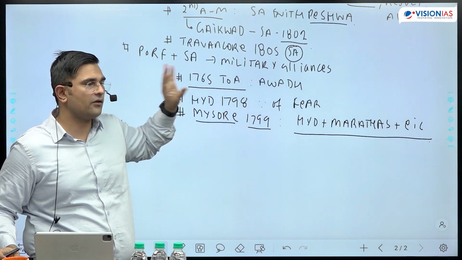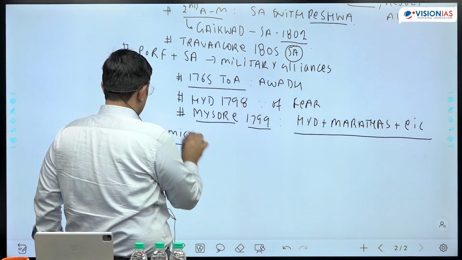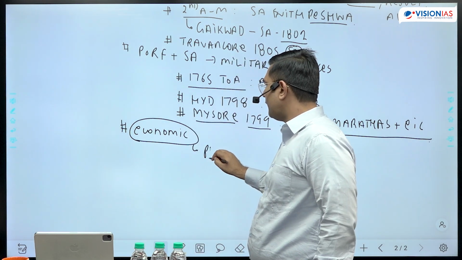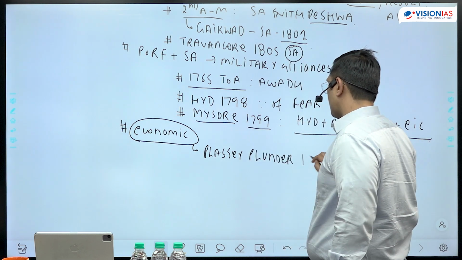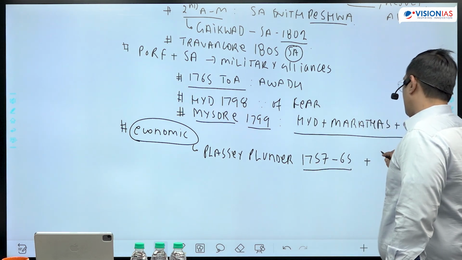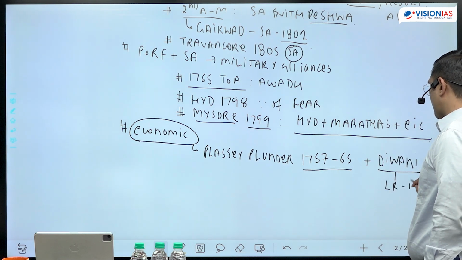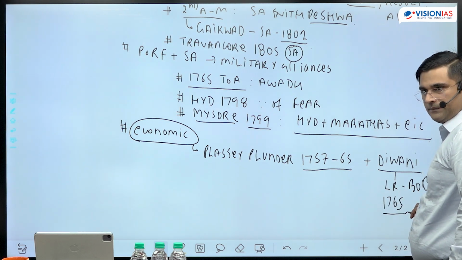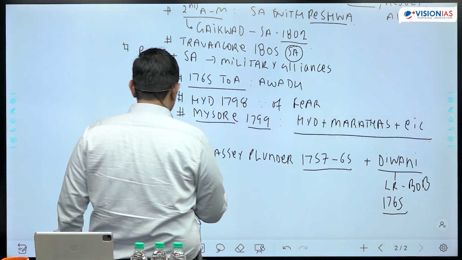In your mind, your answer should be structured: political opportunity. Next component that comes into operation is economic capability. So how are you getting the economic capability? There you can mention that after the Plassey plunder, which began in 1757 and continued till 1765, plus getting a new source of income, that is the land revenue of Bengal, Odisha, Bihar via the Treaty of Allahabad 1765 after the Battle of Buxar, the East India Company now has an additional source of income to raise a large army.